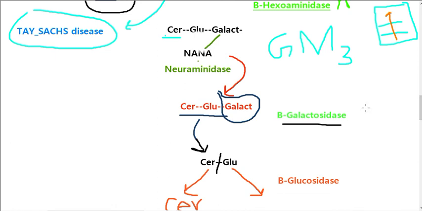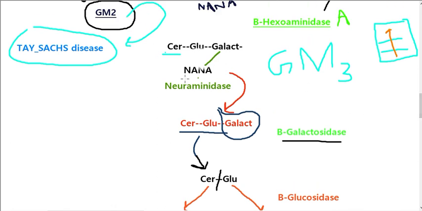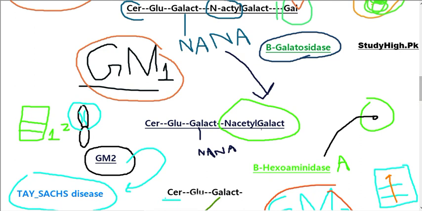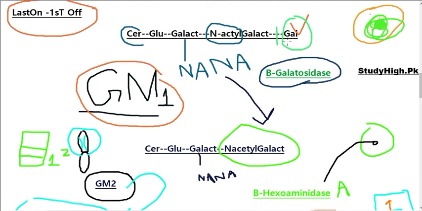Then this galactose further connects with N-acetyl neuraminic acid to form GM3, which is a ganglioside, and this ganglioside can further react with N-acetyl galactose to form GM2, which is another ganglioside. This N-acetyl galactose can further react with another molecule of galactose, which results in formation of ganglioside GM1. And to cause a breakdown, the reverse process, first beta galactosidase will break the bond between N-acetyl galactose and galactose. As a result, we will reach back to GM2.